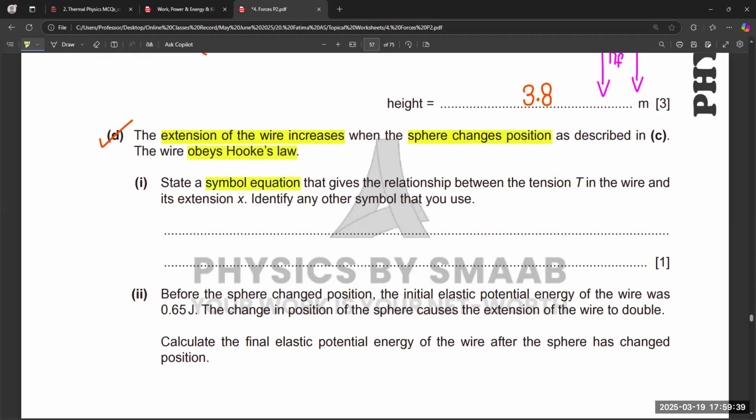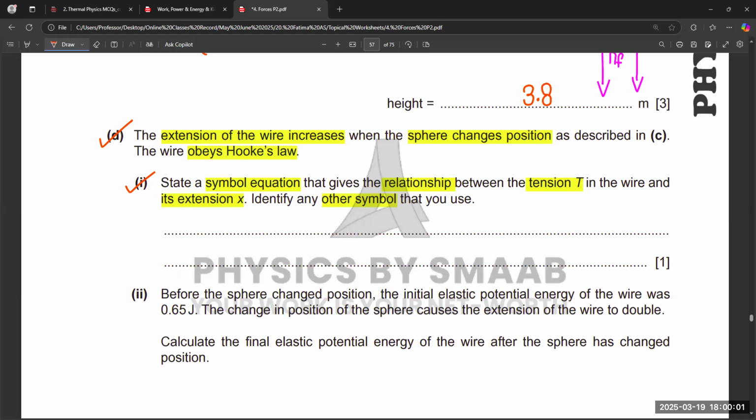State a symbol equation that gives the relation between the tension in the wire and its extension. Identify any other symbol that you use. So we need to relate the tension and its extension, and we also need to mention any other symbol if we are using any in the equation.